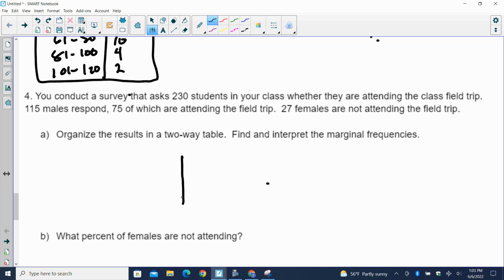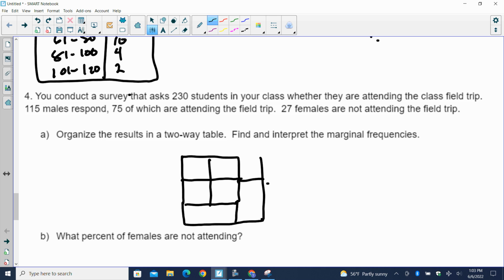So I'm going to make my table. I have totals, so I actually have this whole thing. Sorry, I should have done that to start with. These are my joint inside, that first little box I drew, and then the marginals are on the outside.